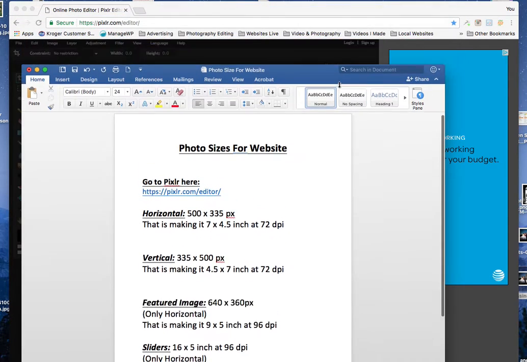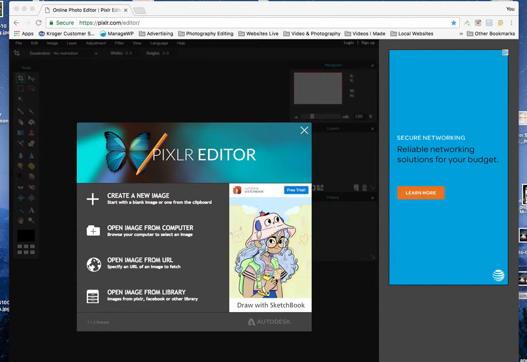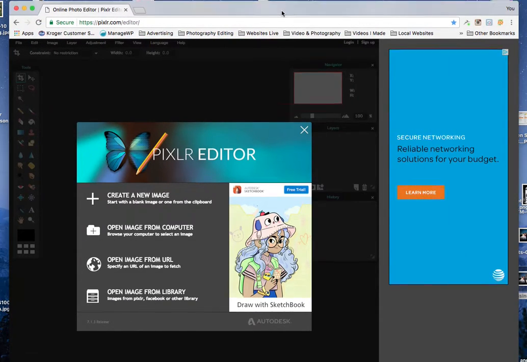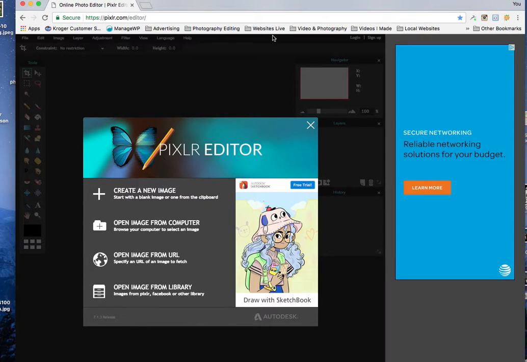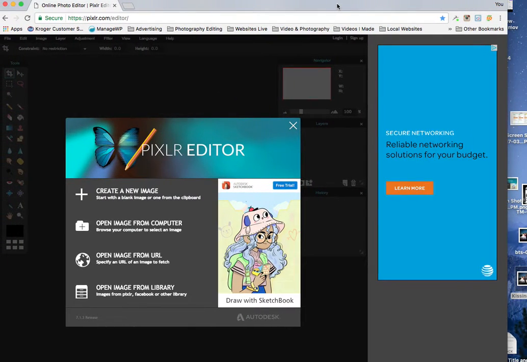So, okay, I'm going to move on from here. These are our aspect ratios, so I'm going to pull those off to the side. You're going to see right here, this is the editor. We don't have to sign in. I didn't sign in. The very first thing you're going to do, I'm going to move this over just a slight bit so I can see a couple of the images on the side that I have brought out. I made a vertical and a horizontal, so that's what we're going to grab.